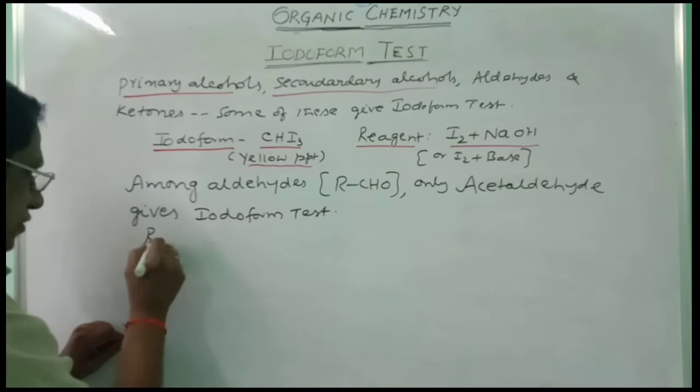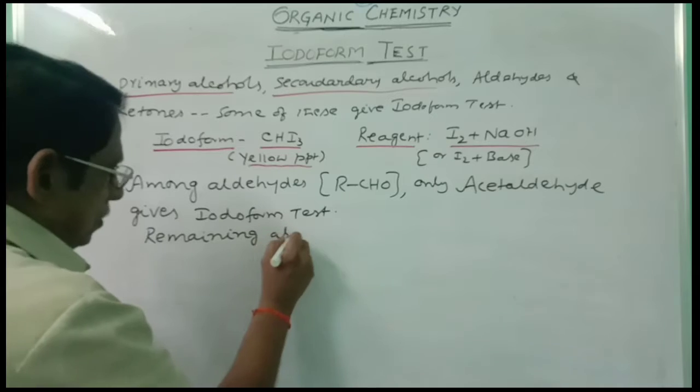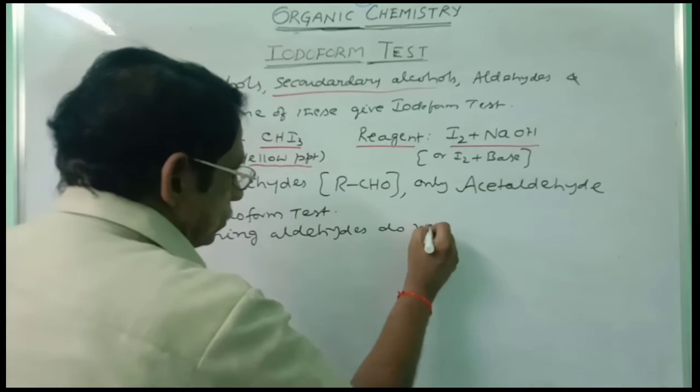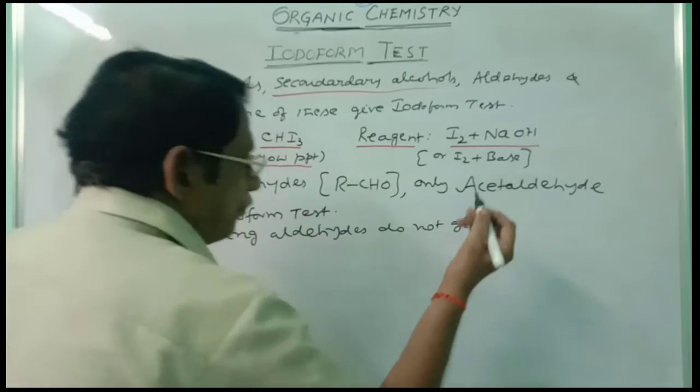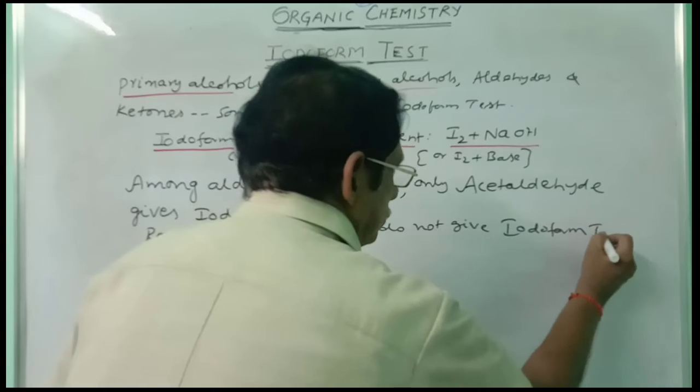The remaining aldehydes do not give the iodoform test.